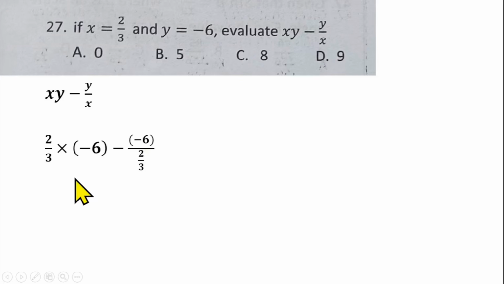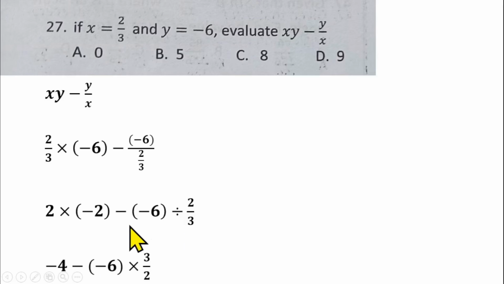So what can we do? 3 can go in minus 6, that'll give us 2 times minus 2 there, which is minus 4. Then you have minus minus 6. This division can be written as divided by 2 over 3, and you can change this division to times by inverting the fraction, giving 3 over 2.